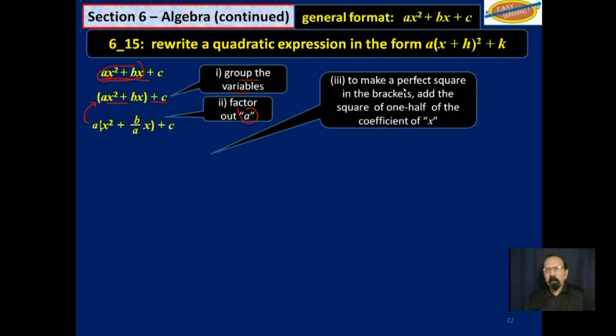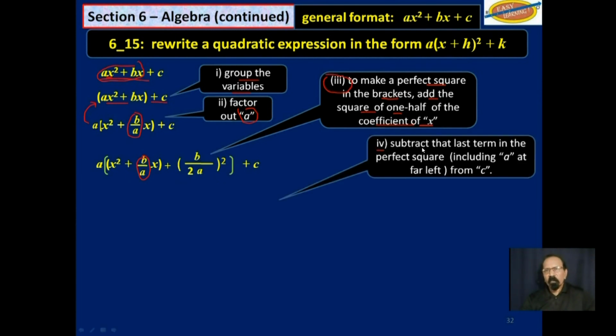Thirdly, to make a perfect square in the brackets, we will add the square of 1/2 of the coefficient of x. So this is the coefficient of x. We will add the square of 1/2 of that. So we rewrite it like this, and in this bracket here, we will add the square of 1/2 of that. So that would be b over a, and half of that will be b over 2a. Okay, that's the third thing we will do.